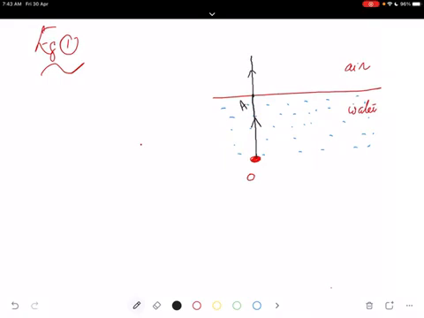Another ray of light from the object, say coin, etc., is reaching the interface. Second ray, I am marking here. And this is the normal at the point. And you know, water is a denser medium and air is a rarer medium. So therefore, the ray bends away from the normal. This is the angle of incidence, and the angle of refraction. So you have two rays after refraction. The first ray is here, going like this, the second ray is here.